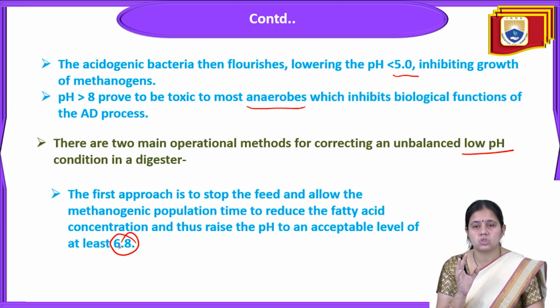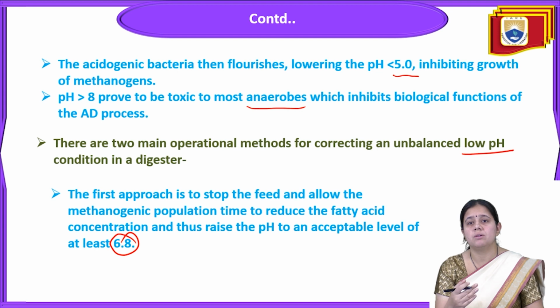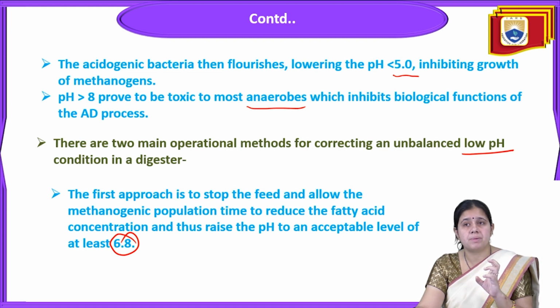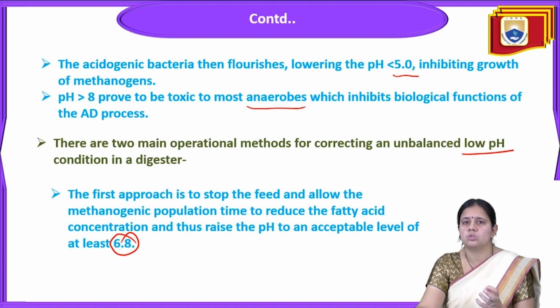So the first approach is to stop the feed and allow the methanogens population time to reduce the fatty acid concentration, thus bringing the pH up to an acceptable level of at least 6.8. If the pH is less than 5.5, that will also inhibit the growth of methanogens. If the pH is more than 8, that is also toxic. So the ideal range is 5 to 7 for this anaerobic digestion process.